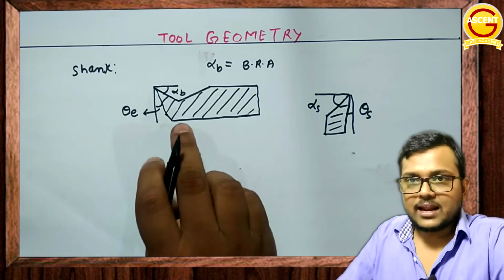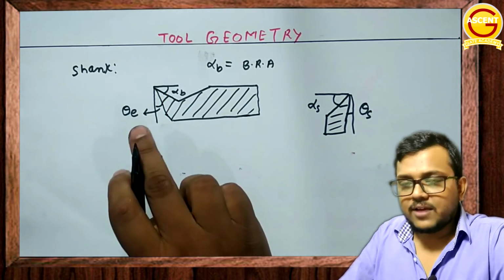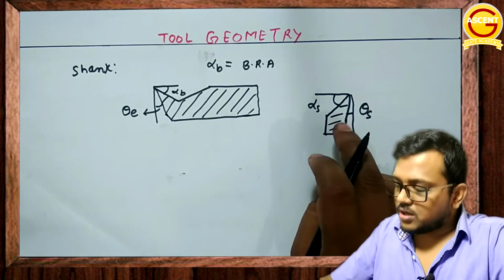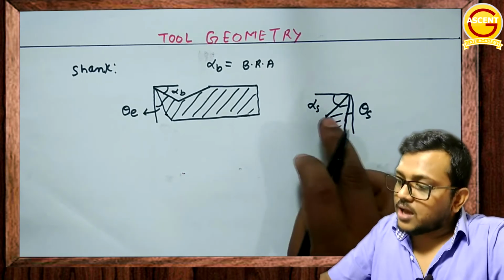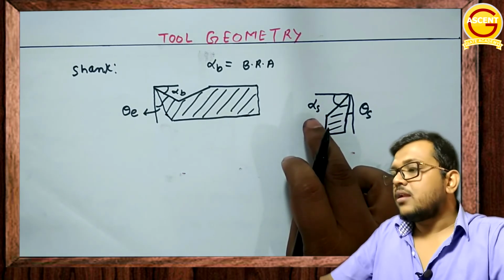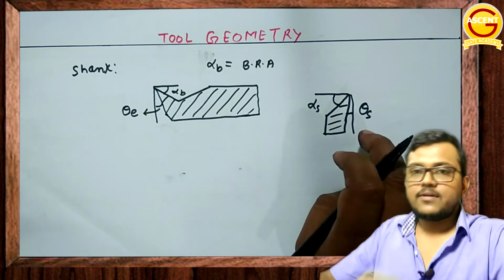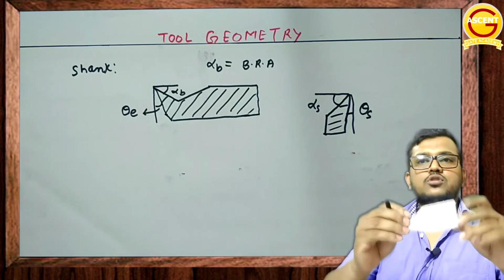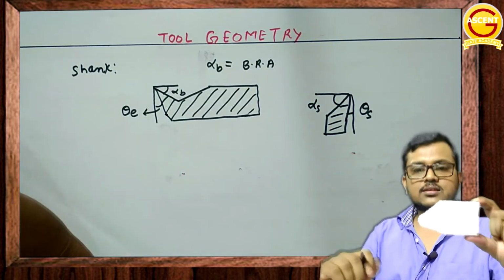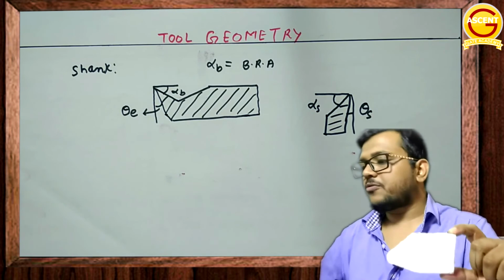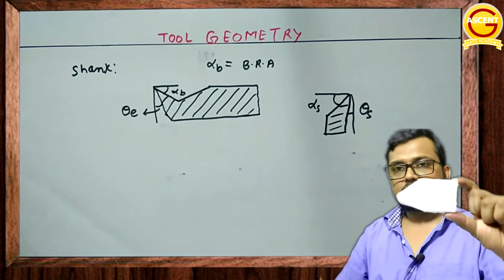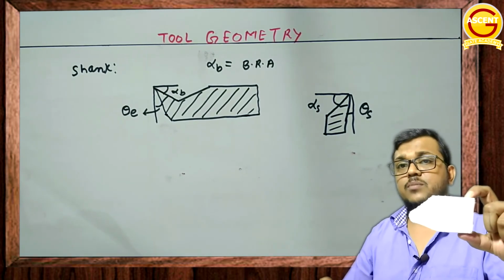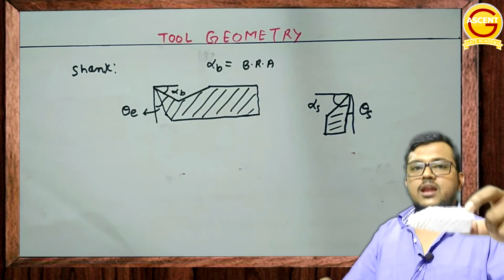So we have seen firstly the back rake angle, then the end relief angle in this figure. Then we have developed the section. In this front view, we have the side rake angle and side relief angle. And if you are going to see the top of it, I can't show you the top, so I am using this particular section like this. If you see the top of it, you will get a section like this, and this will be showing you two different things.